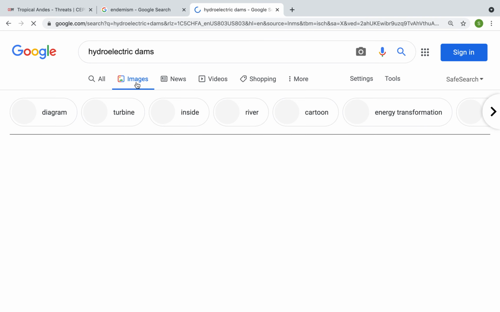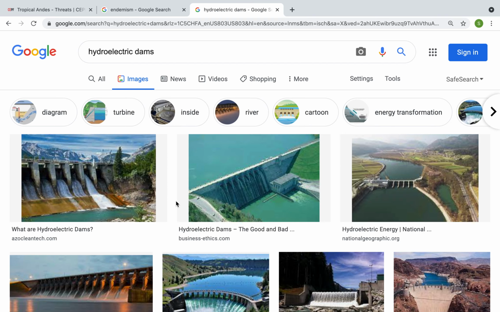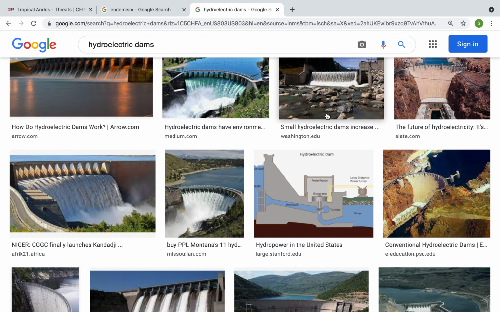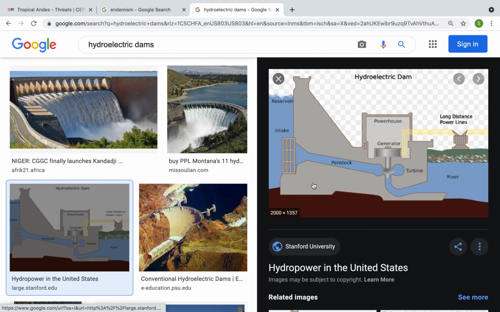And also, what I always like to do is to look at images. If you scroll down here, they have a lot of examples of hydroelectric dams. I like this one because it shows you the process of a hydroelectric dam. So you have a water reservoir here, and then you have a generator here with a turbine, and that generator creates power with the energy of the water flowing through, and that power, electricity, is transferred to these power lines, which provides electricity.